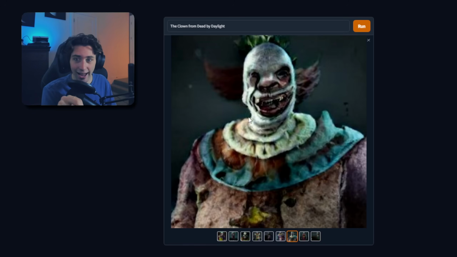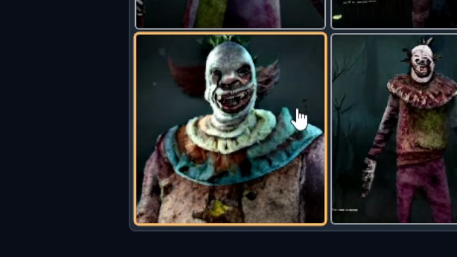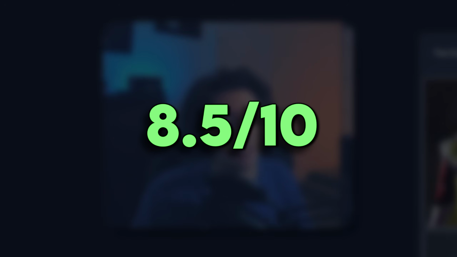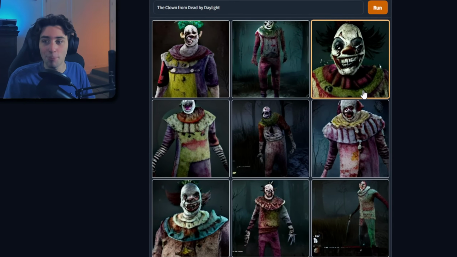This game could be so much scarier than it is. Like, look at that. That looks like Pennywise. There's some creepy stuff in here that would look so cool in DBD and make it an actual scary game. I'm just saying. I'm gonna give this one an 8.5 out of 10 because it makes Clown feel like a completely different killer.